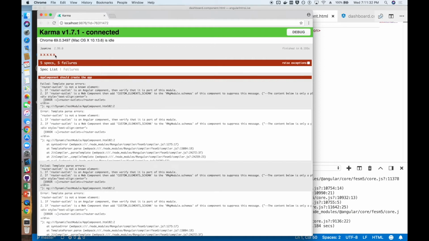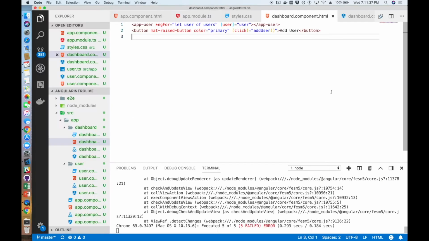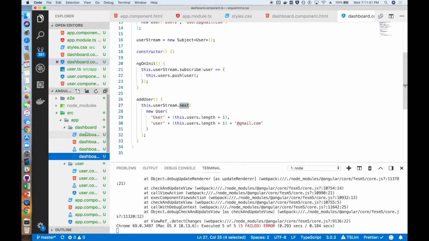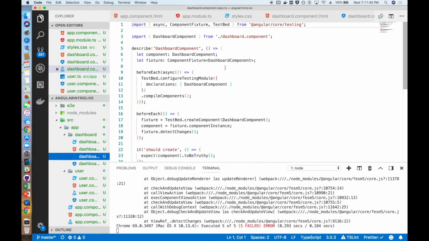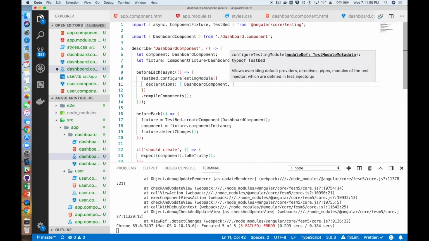Here is the Karma Live Debugger, which you also get, so you can actually go through and see each test, what's failing, what the errors are, and dive into that. That's super helpful for debugging and making your application work. So if we jump into our spec file for our dashboard component, we can see here is the auto-generated testing framework. We didn't have to do anything with that.